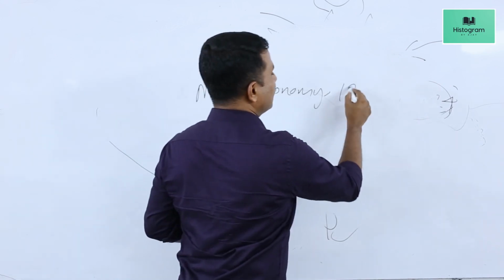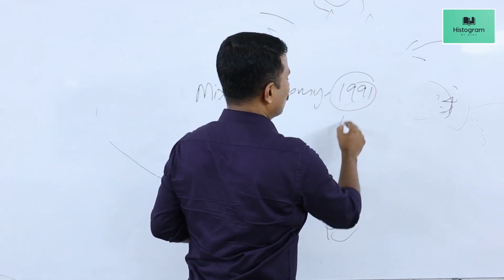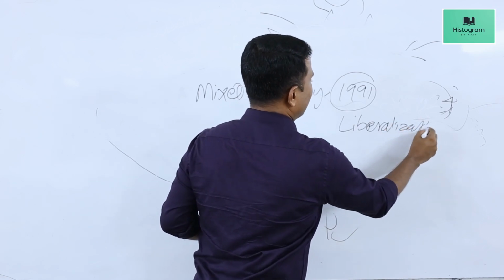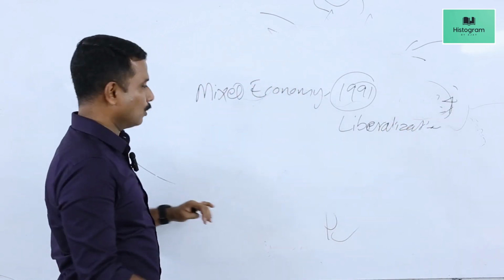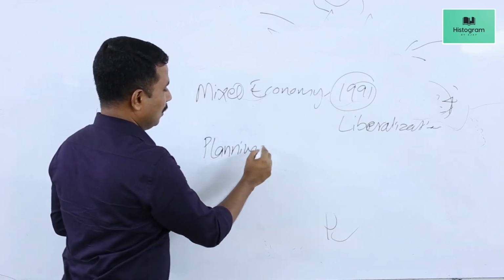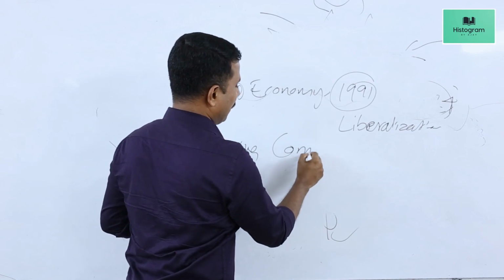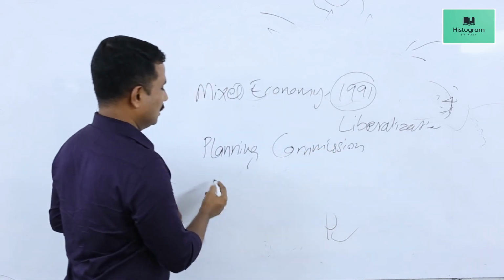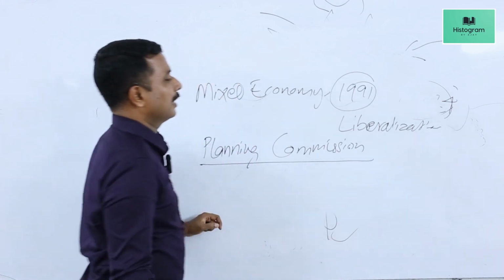which went up to 1991 when we went for liberalization of the economy. We also adopted the planning method, and a Planning Commission was appointed to chart out the priorities of Indian economic development.